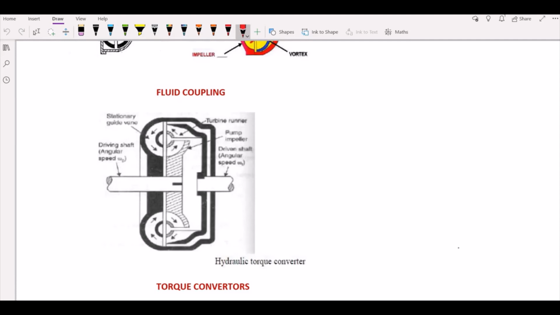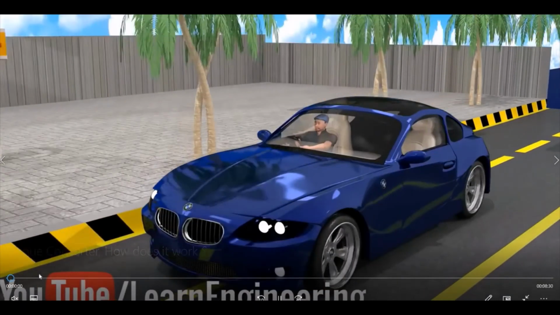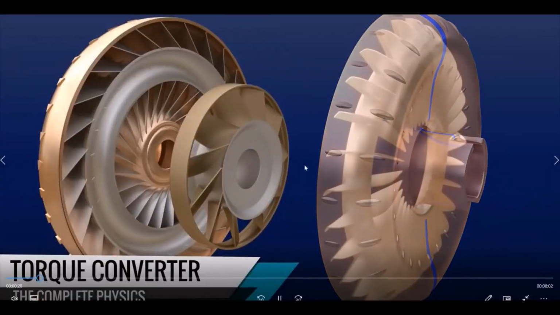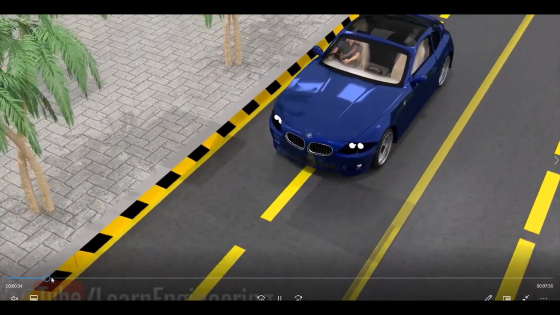This stator usually has a series of curved blades or vanes, and I'll show you the figure of the working principle so that you can easily understand the torque converter. Here you have your impeller, between you have your stator, and then you have your rotor.